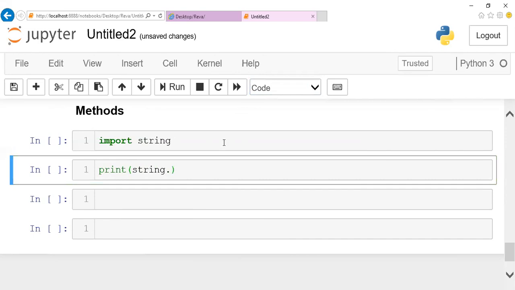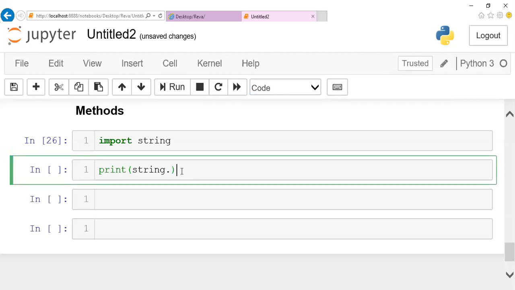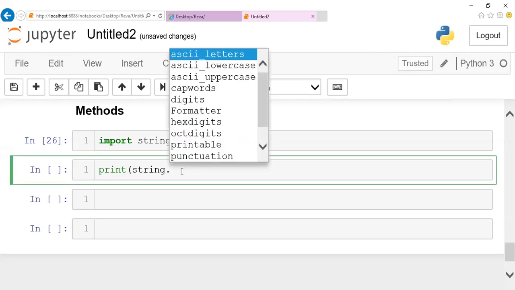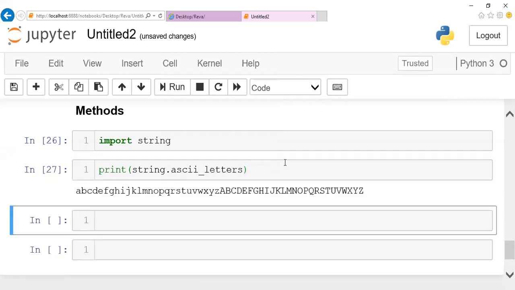Let me import this module, then let me work on it further. So if I say string dot ASCII letters, this is going to give you all the uppercase and lowercase values of your keyboard. You can notice that A to Z uppercase and lowercase values are displayed here.